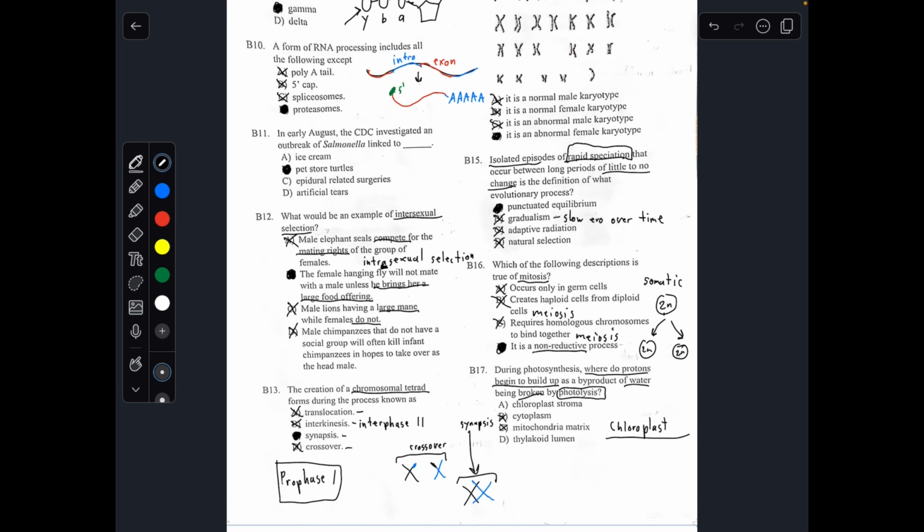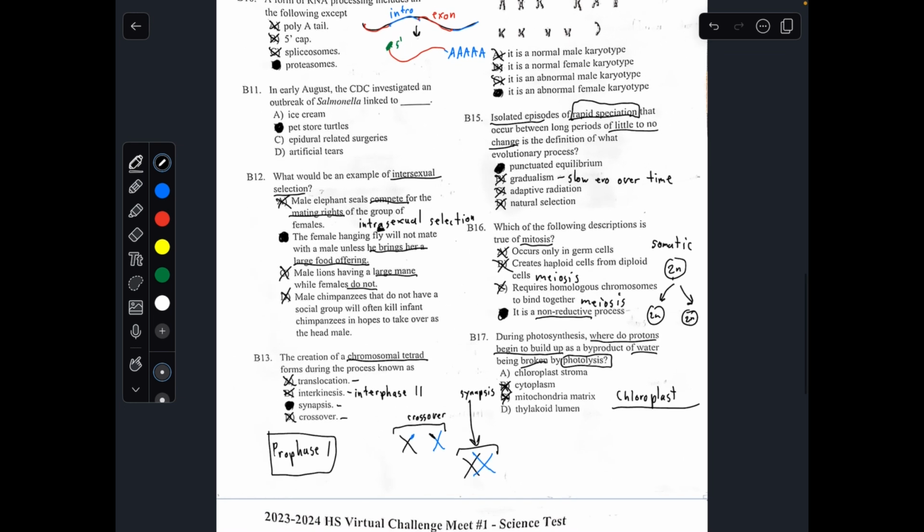B and C do not even have anything to do with the chloroplast. Cytoplasm is located outside the chloroplast. Mitochondrial matrix is located in the mitochondria. So you can eliminate B and C and take a guess between A and D if you don't know. Photolysis, I'll diagram the process of. This is not the chloroplast. This is something called a thylakoid. Thylakoids are these green pancake-like structures found in the chloroplast. They're where the light reactions actually take place. So I'll write light reactions.